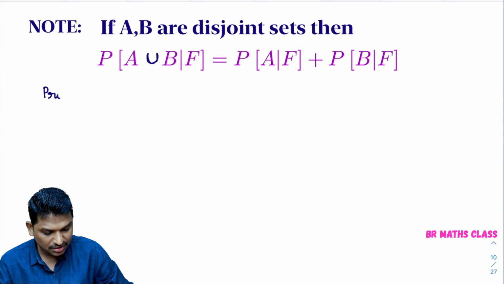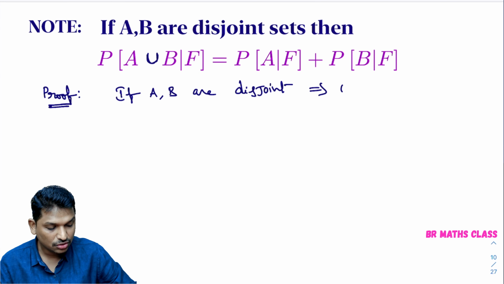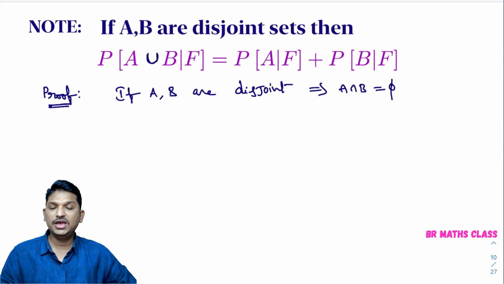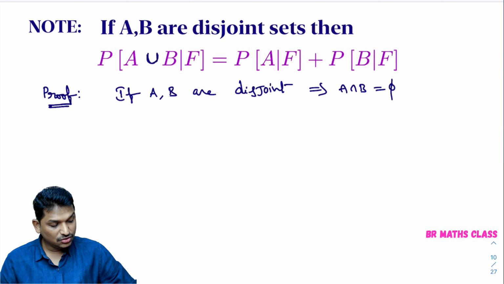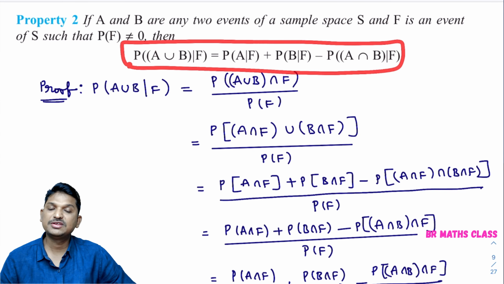If A and B are disjoint, then what do you know? You know that A intersection B is the null set. Set knowledge is needed in this probability topic. If A and B are disjoint, then A intersection B is the null set. Just now you learned this result: the probability of A union B given F can be written as the probability of A given F plus the probability of B given F minus the probability of A intersection B given F.